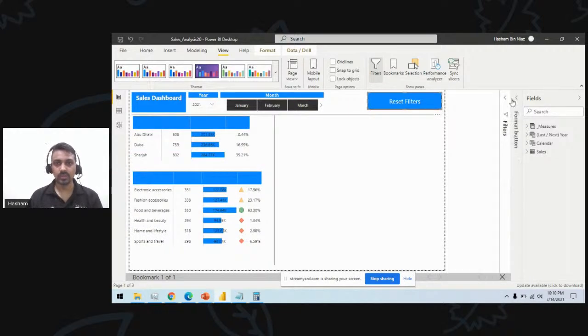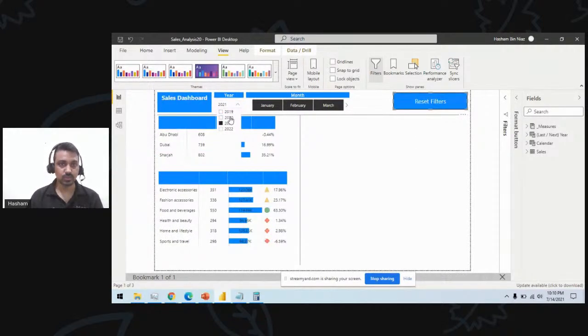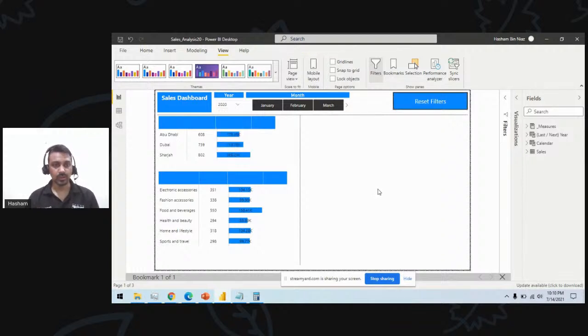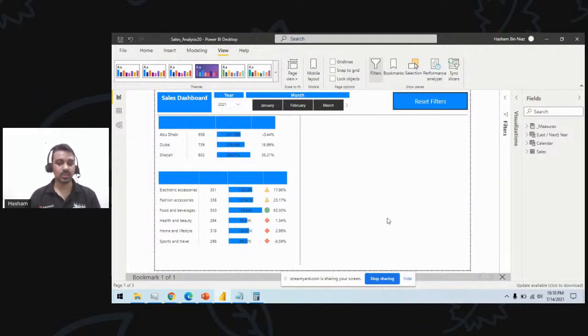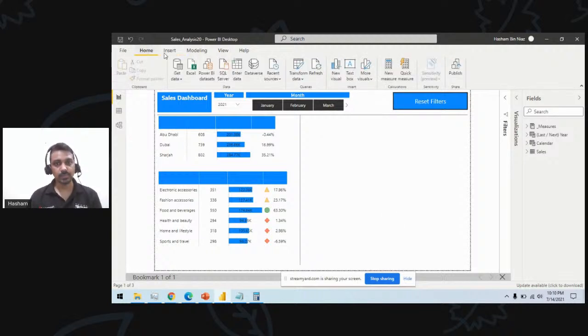So what bookmarks let me do is, if I change my selection to 2020 and you want to revert to your original selection, you can click on the bookmarks. It will be good. So the final step is to publish this file.